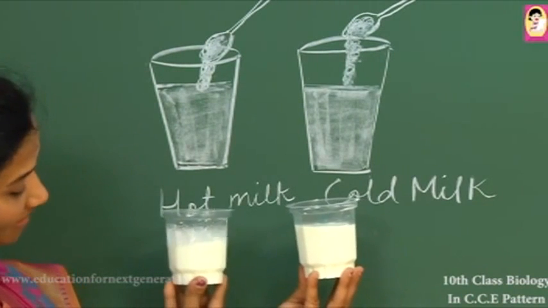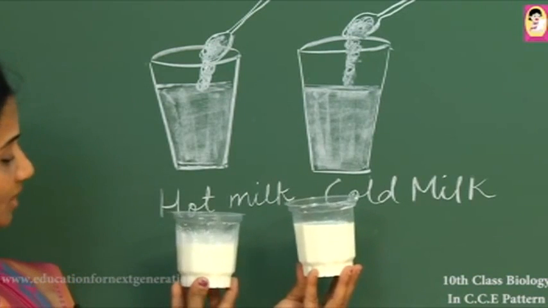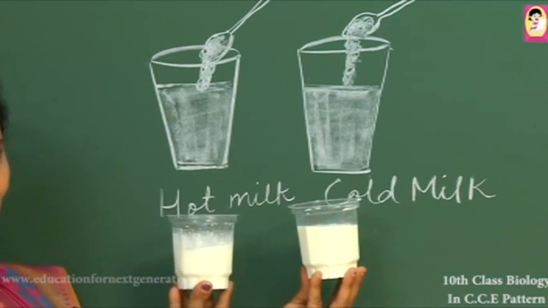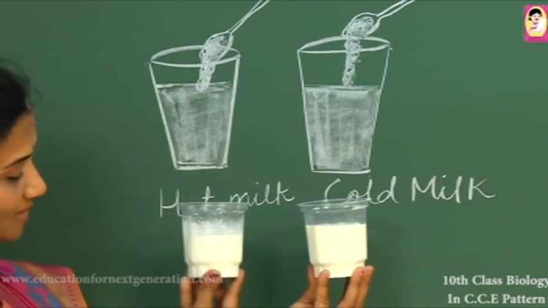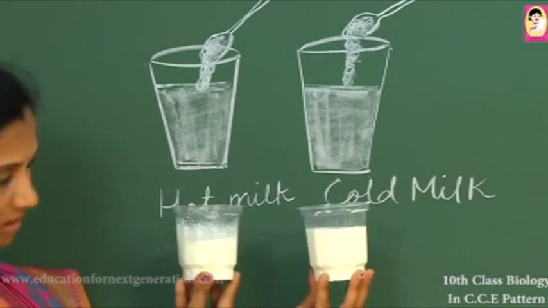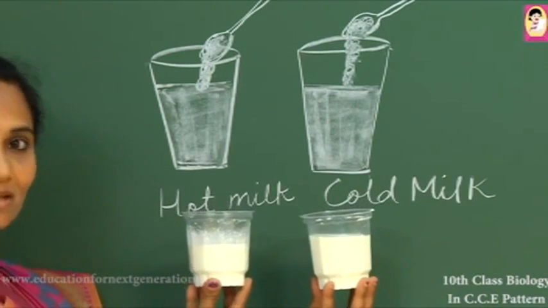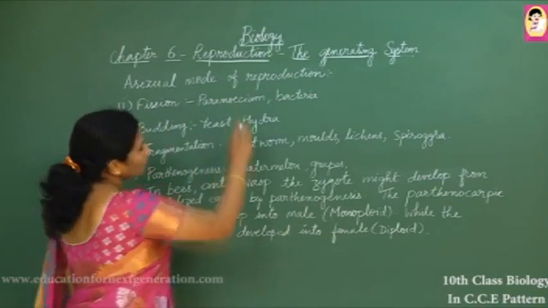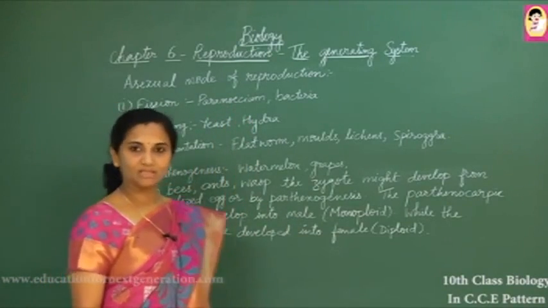But at hot temperature or optimum temperature, you can see the bacteria multiply much faster, and it helps in curdling of milk. So here the lactobacillus bacteria help in converting the milk into curd, and this process is known as the curdling process. Now let us see some asexual modes of reproduction. As we know, asexual